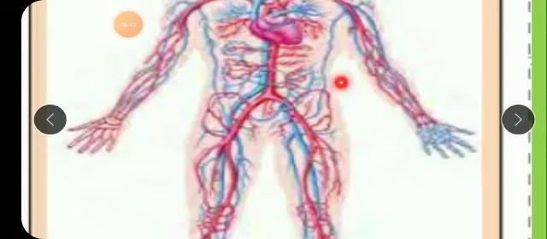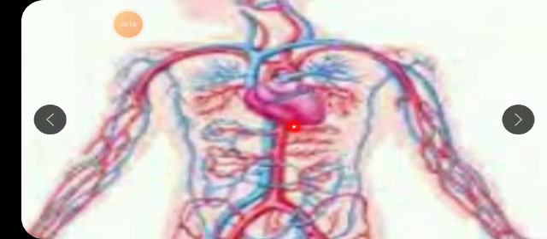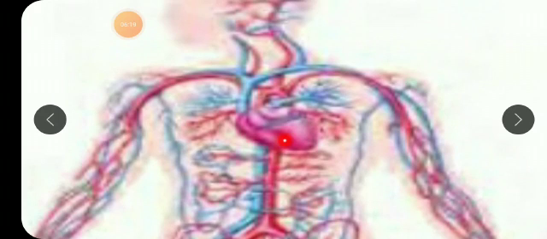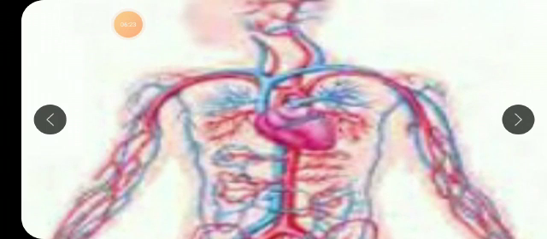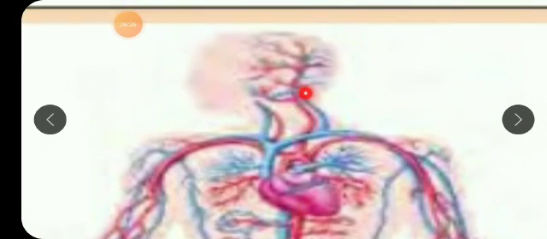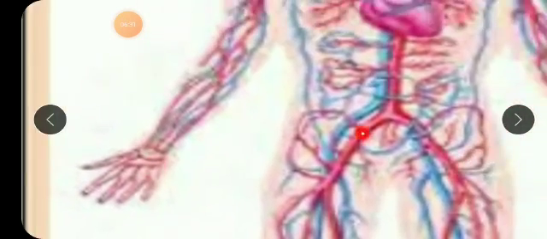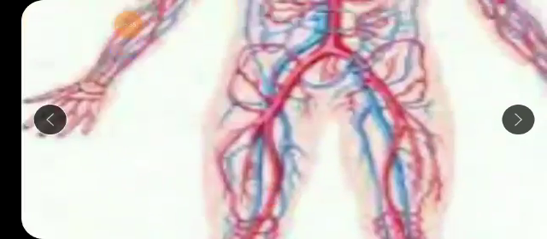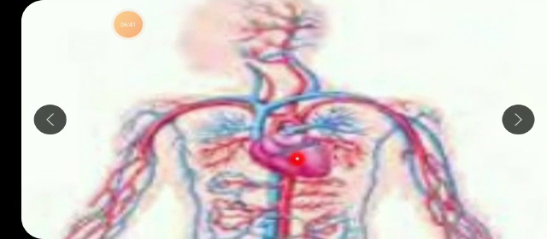Next is the circulatory system, children. Circulation, the process. How is this circulation process done in the body with the help of the circulatory system? Which are the different organs associated with the circulatory system? It is the heart and various blood vessels. There is a vast network of blood vessels which is supplied to each and every part of your body. See how deeply it is connected. So all these vessels start from the heart. Continuous pumping of the blood is done through this heart.